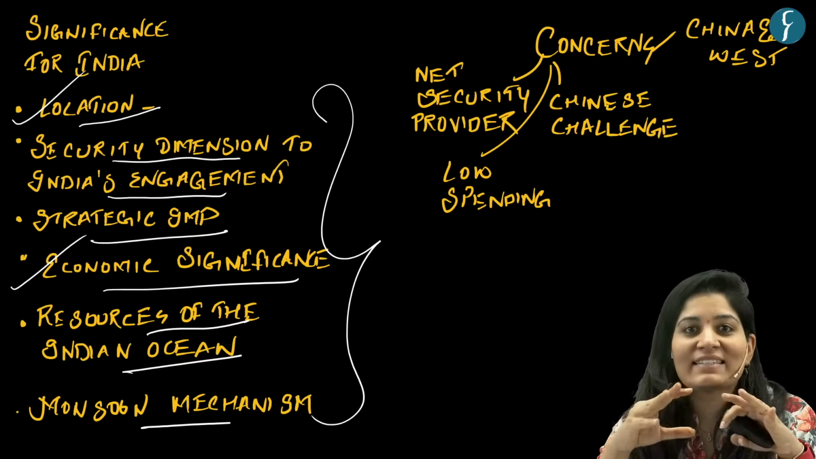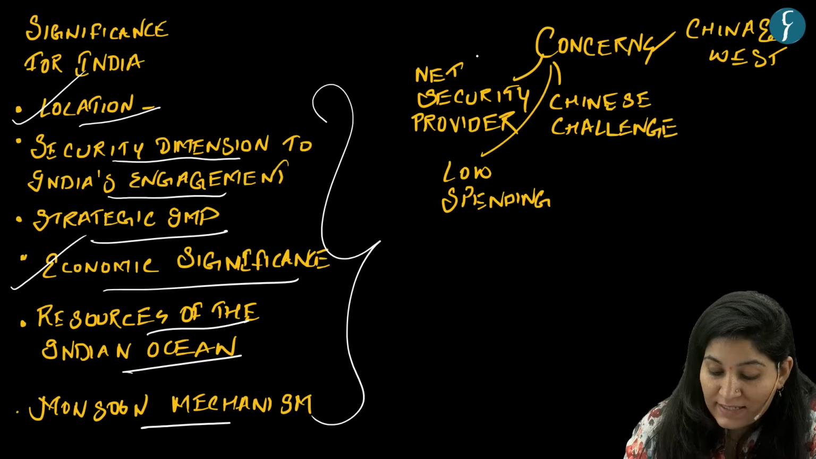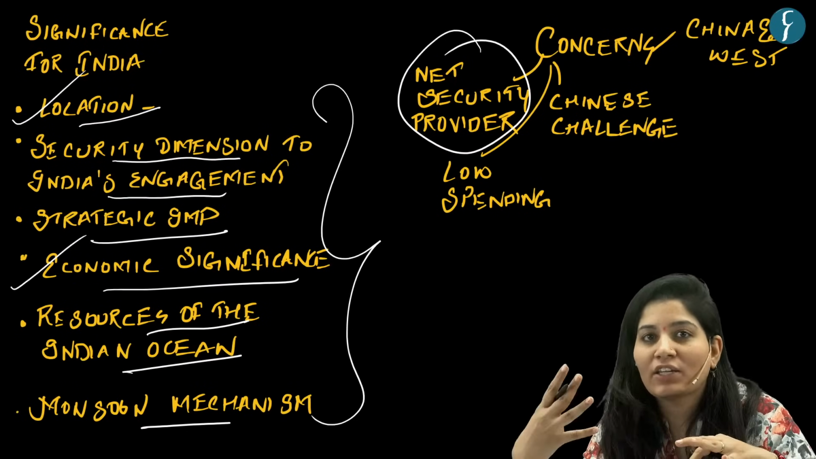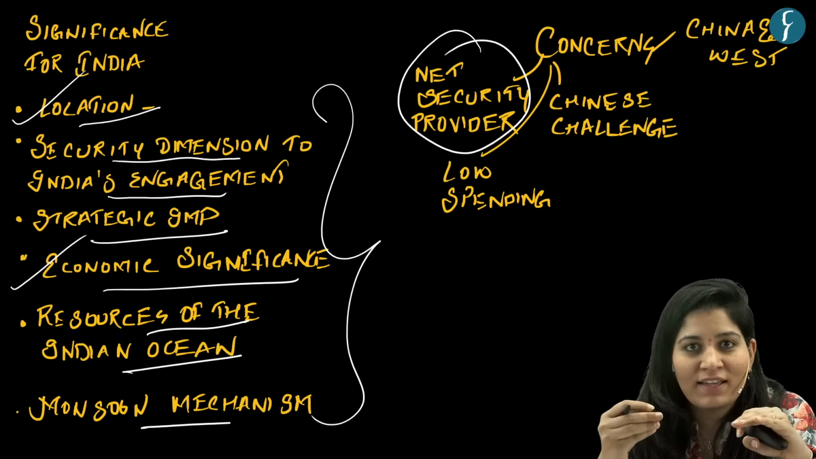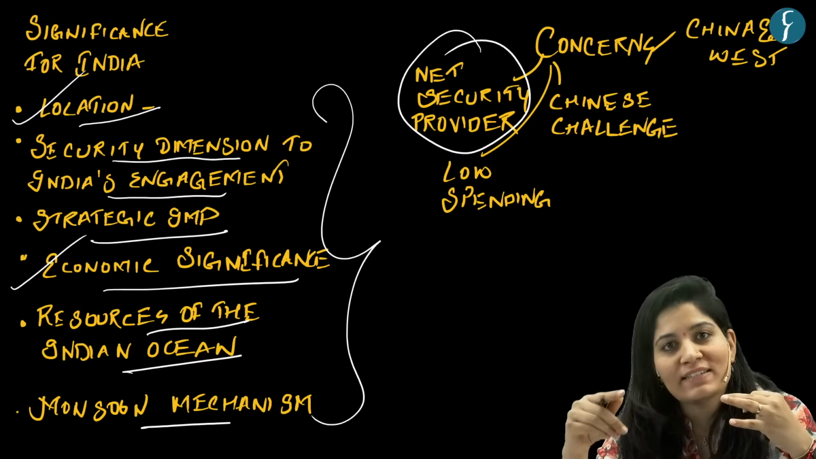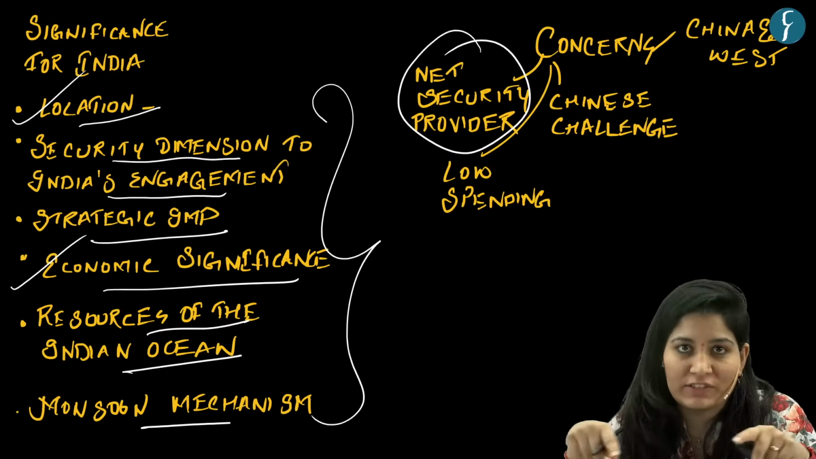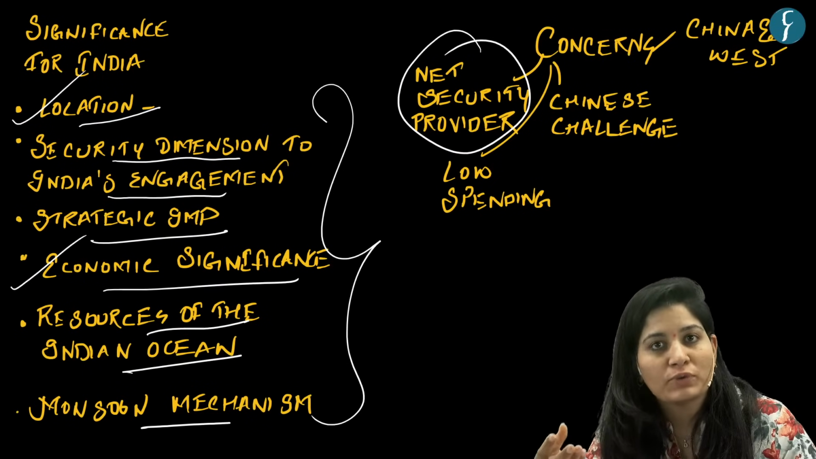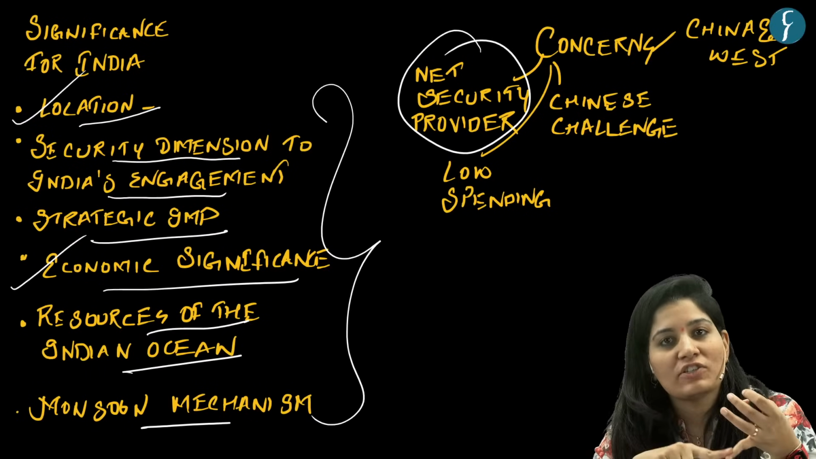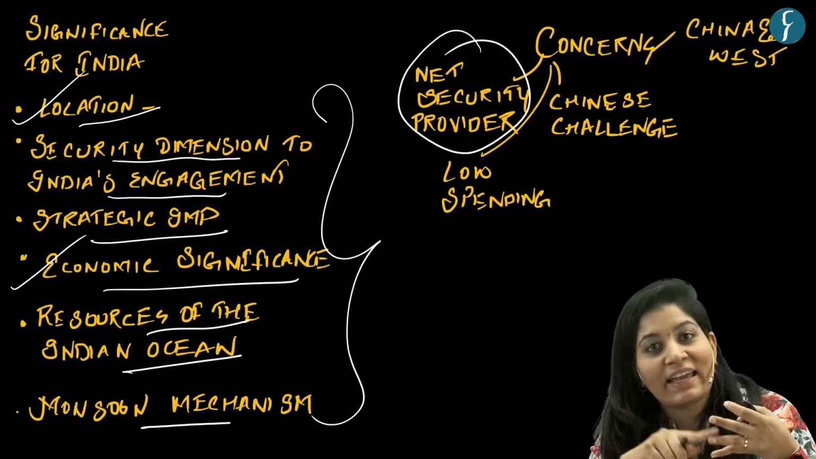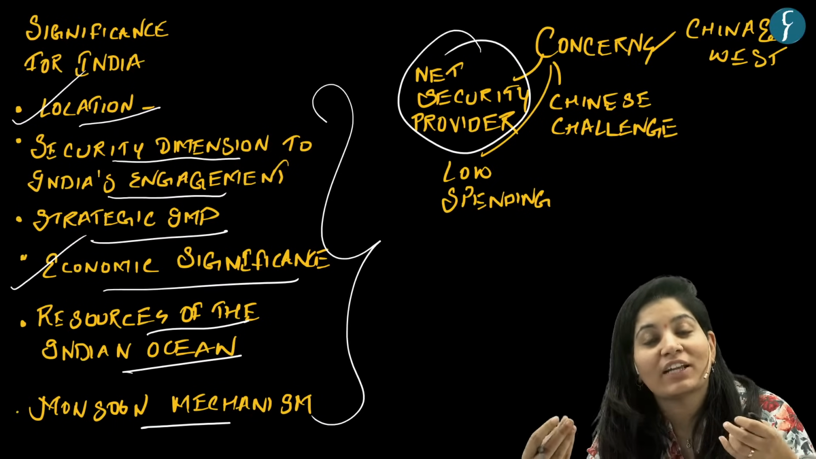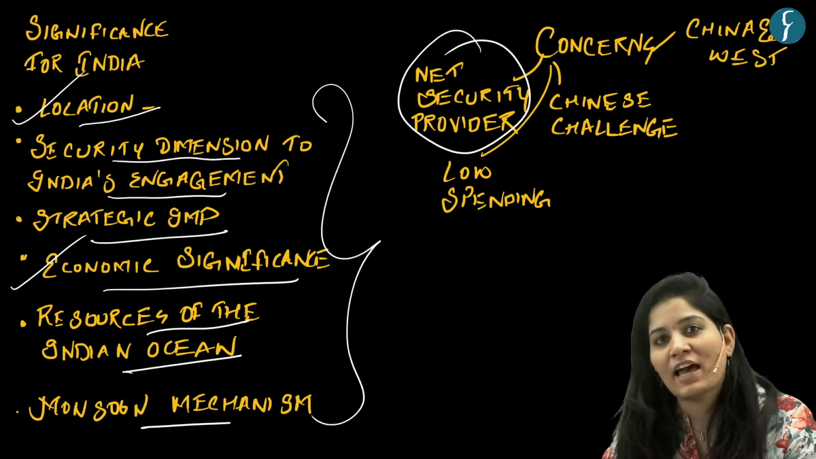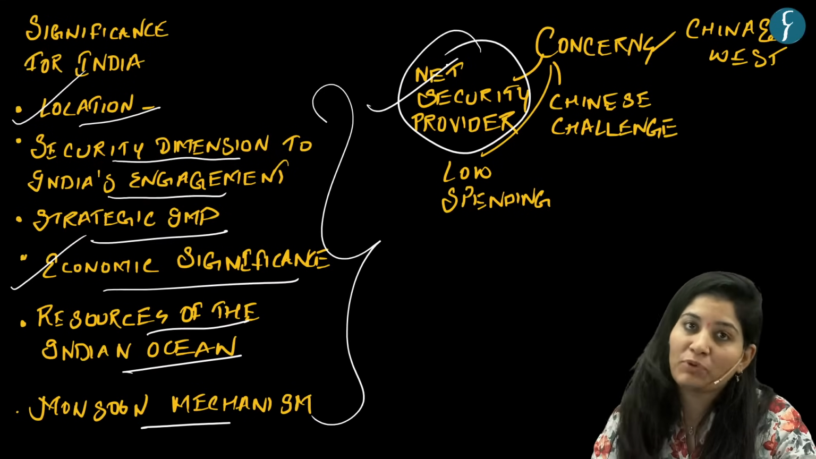Now, let's see a few concerns also. The first is net security provider. Now, this is our aim, to be a net security provider. But in the current scenario, it is very difficult for India to come out as a net security provider for the whole region. And this is because of two things. First, India lacks financial capacity. Second, enough marine technology or human capacity as well. So because of this, in the current scenario, India cannot be the net security provider.